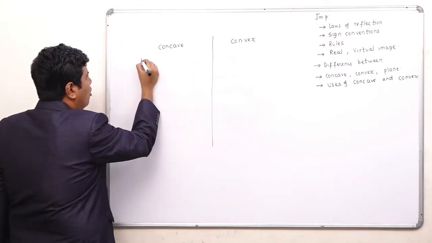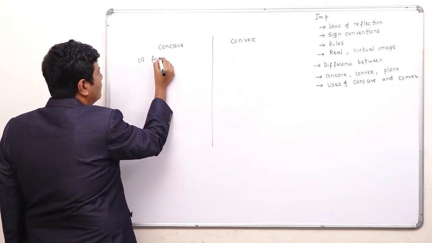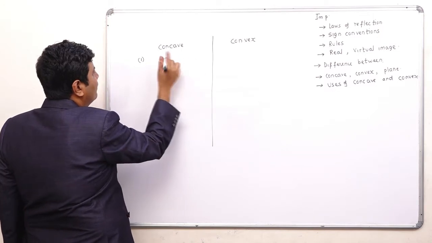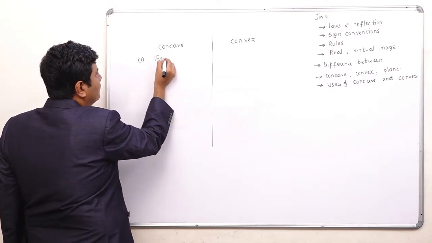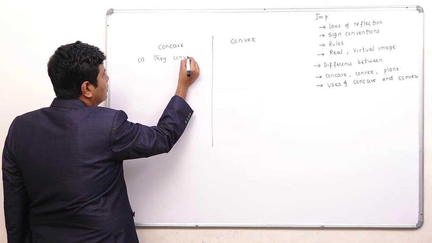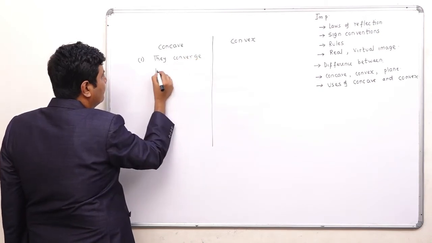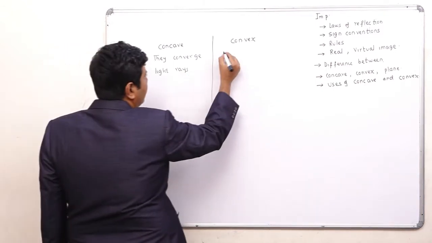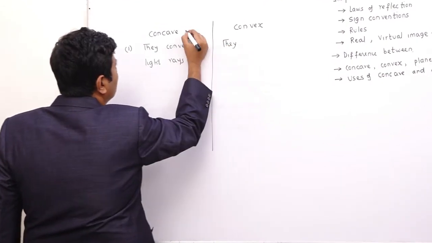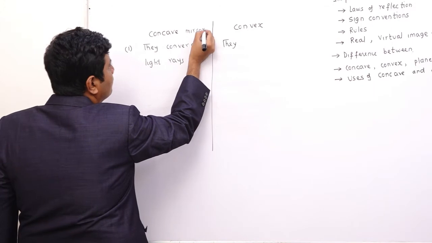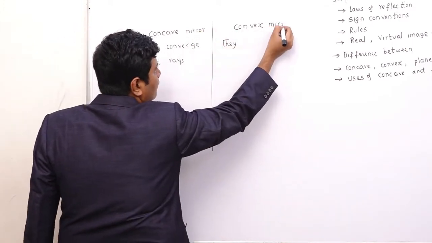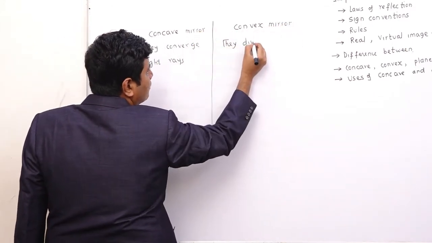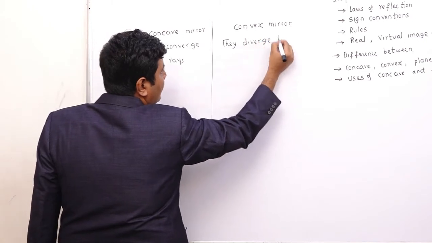You can first always write focus. Concave mirrors are converging mirrors, they converge light rays. Convex mirrors diverge light rays.